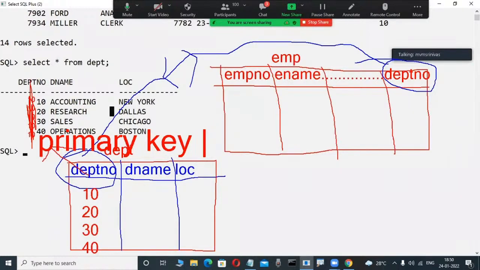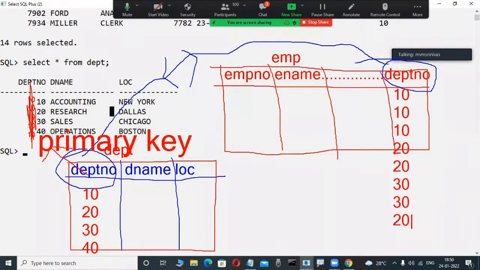Even without any knowledge, in a relational data model, there is a common column. In those common columns, the one column that does not accept duplicate data is the primary key. Observe here, in the EMP table, the department number is not like that. Duplicate data is there: 10, again 10, again 10, again 20, again 20, again 30, again 30, like this.